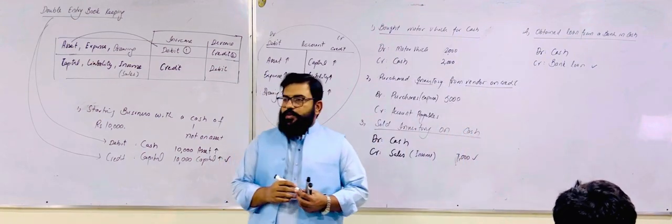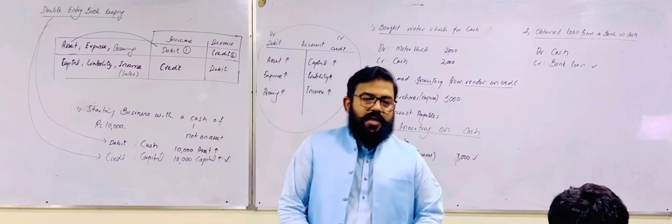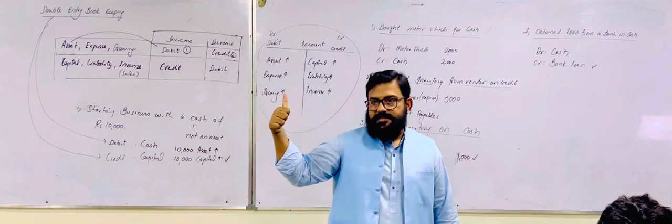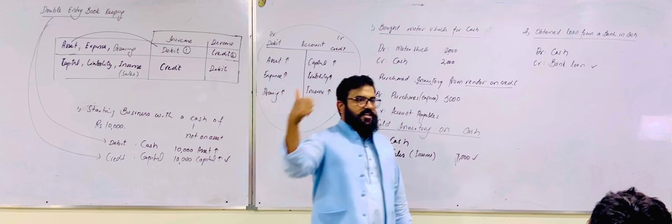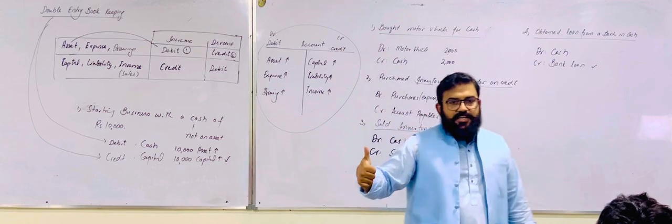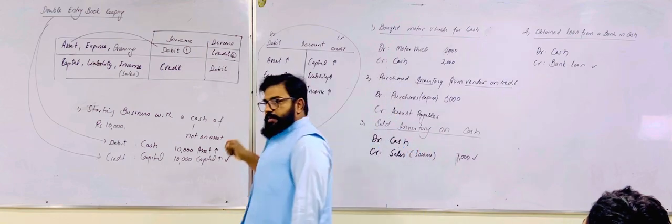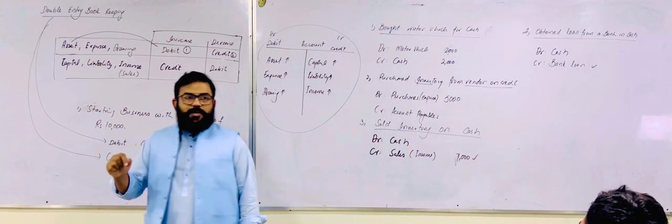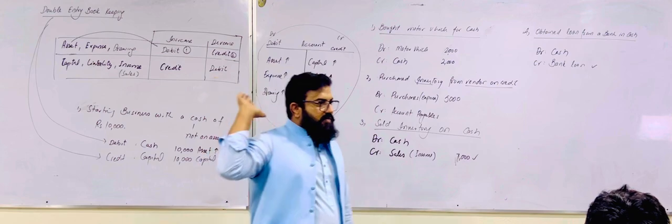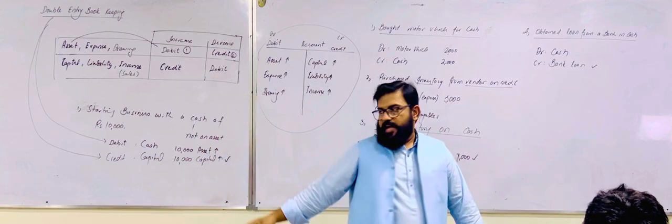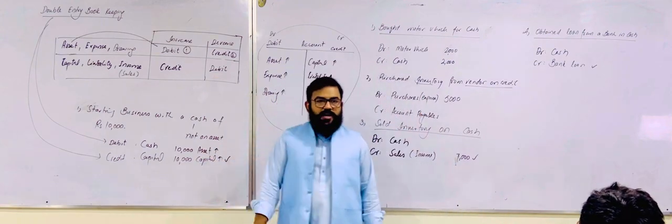The owner introduces cash into the business. Cash is increasing. Cash is an asset. If an asset is increasing, it will be debited. But this cash arrived from the pocket of the owner, and anything brought by the owner will be capital. So an increase in capital will be credited. So the cash is debited and the capital will be credited.